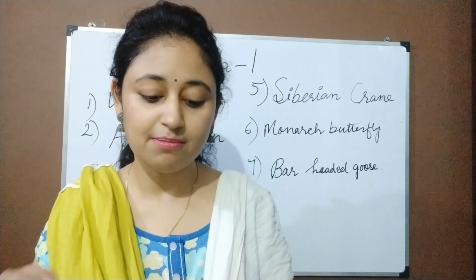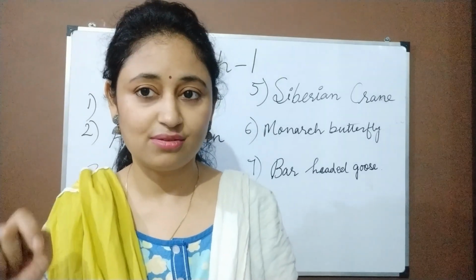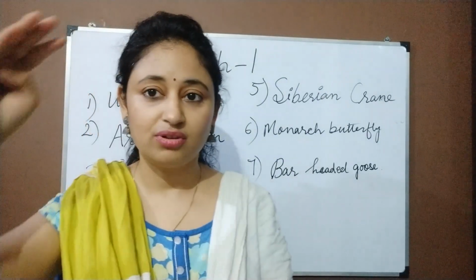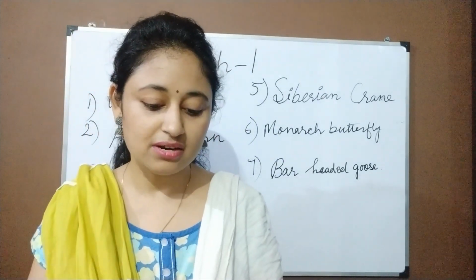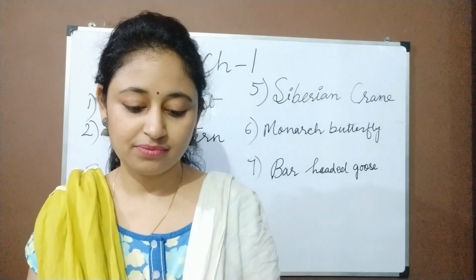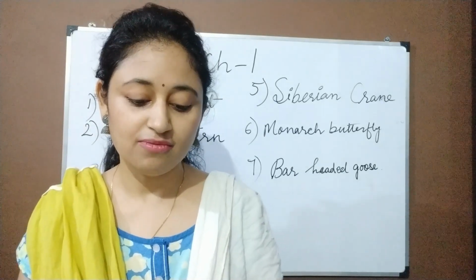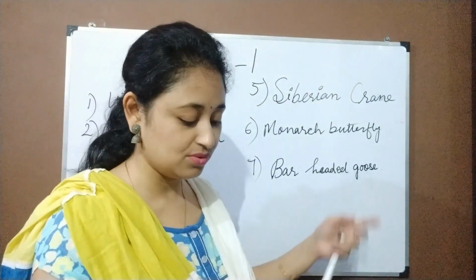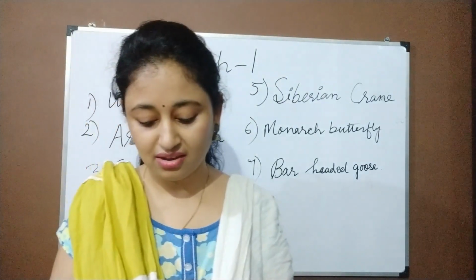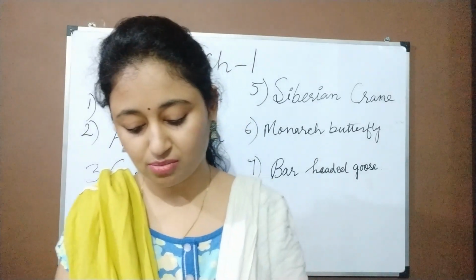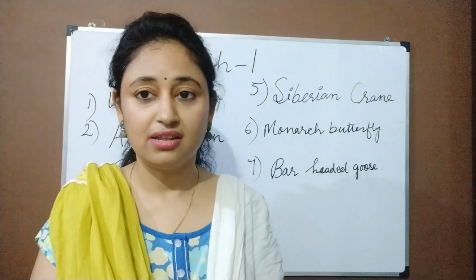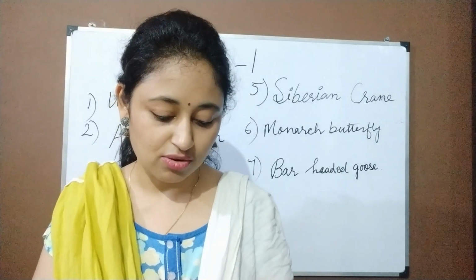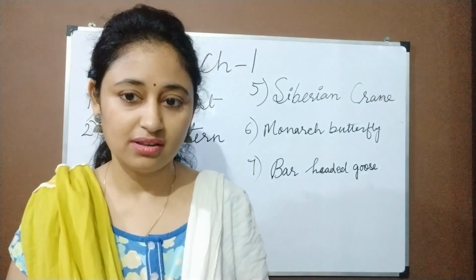And the last one in the list, the seventh one, dash is a bird which can fly at extreme height. It breeds in Central Asia near mountain lakes and winters in Southern Asia. So the answer is bar-headed goose, and all the pictures are given there. You can see there, and if you have any problem, a help box is given at the end of the page. You can also mark 1, 2, 3 and keep writing the answers.